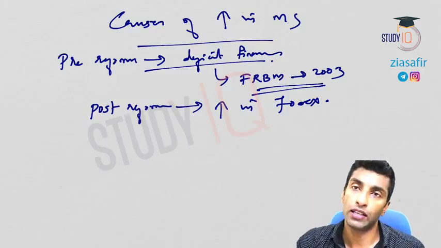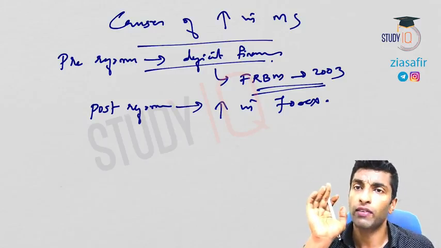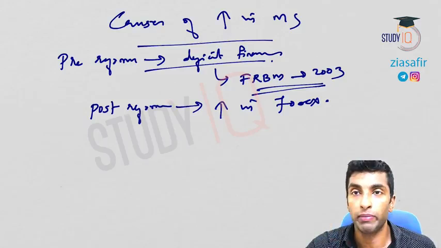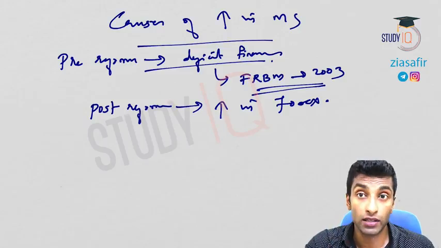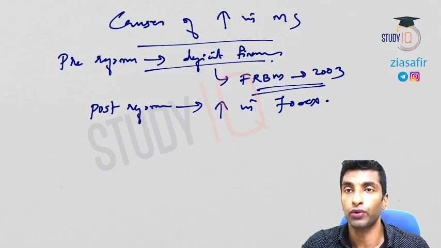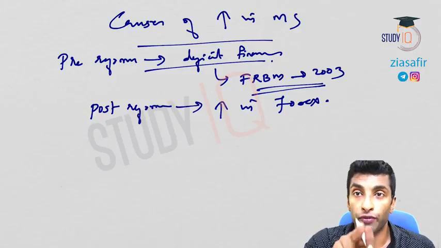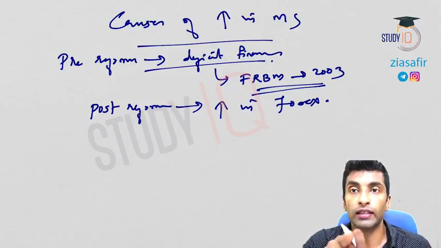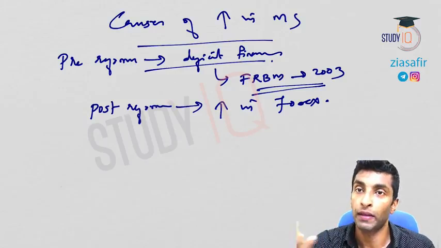Now, instead of printing new currency, if RBI is issuing old currency, then exactly the same thing will happen, because when it was with RBI, whether it is old currency or not, it is not part of M0. If it is with bank or public, then only it is part of M0. I hope this is clear for all of you, or you have to watch the previous session. Then it will be 100% clear. So if it is with RBI, it is not part of M0, so it won't be counted as part of money supply.